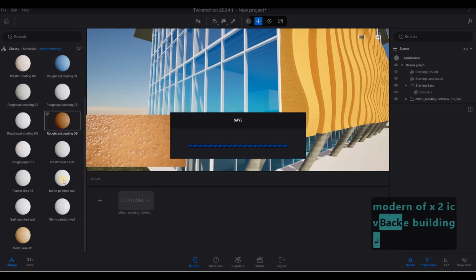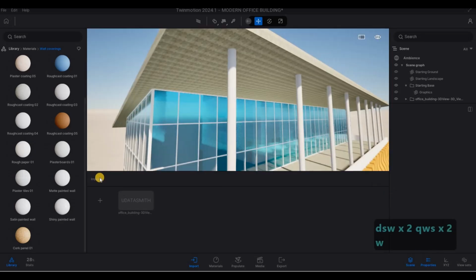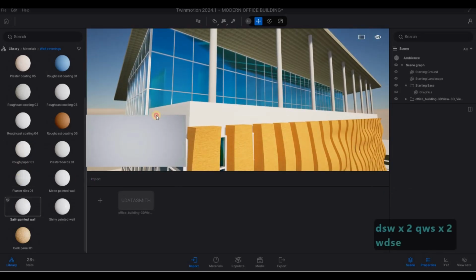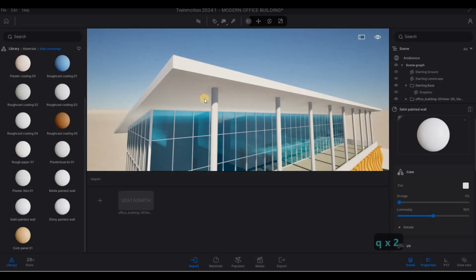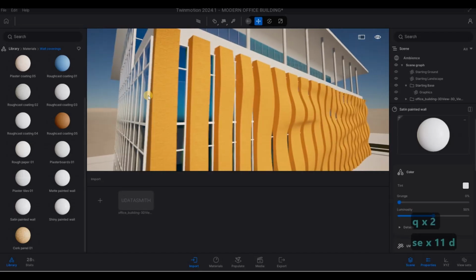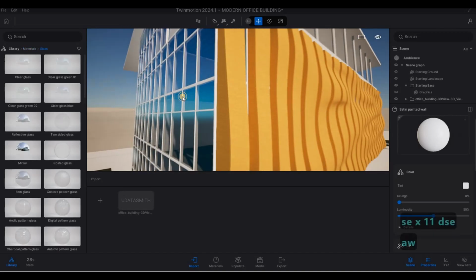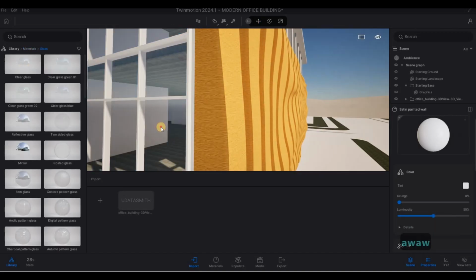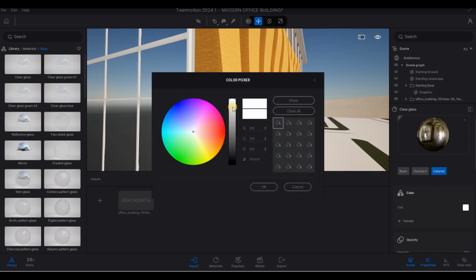Save it, and then we need to use shiny painted on this one as well. And then the glass, clear glass, colored.